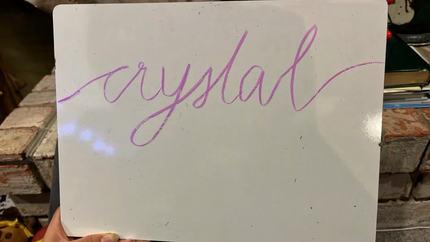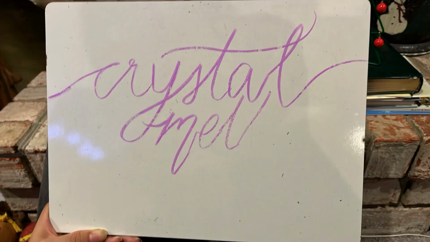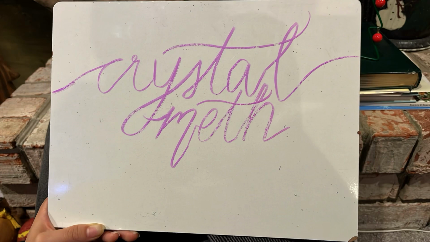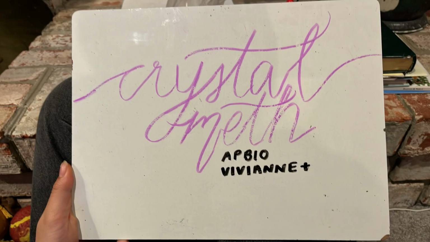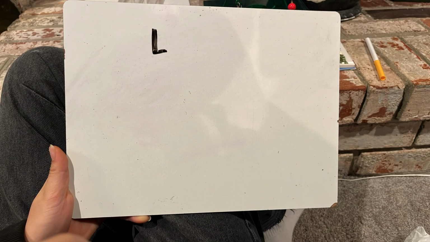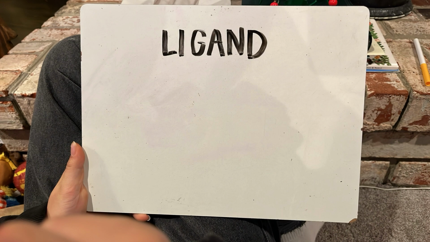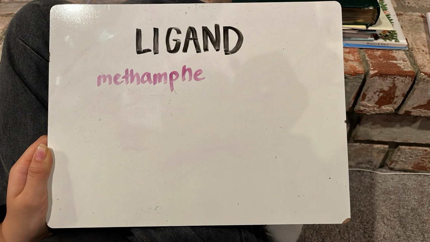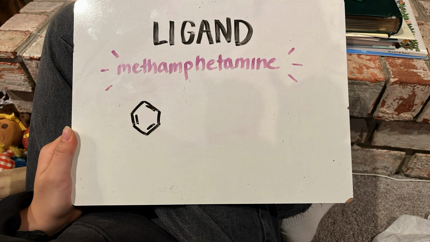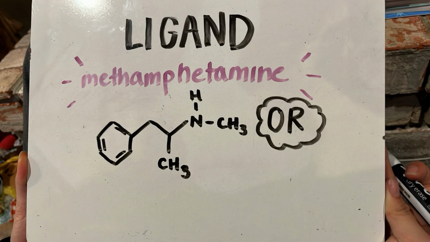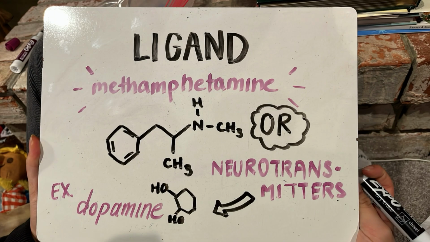This is our project on methamphetamine, informally known as crystal meth. We'll explore the way it alters cell communication, leading to lasting damage in the brain and body. By Eowyn and Vivian. First up are the ligands involved in this process. The ligands include methamphetamine, which is its own ligand, displayed here, or neurotransmitters, such as dopamine.